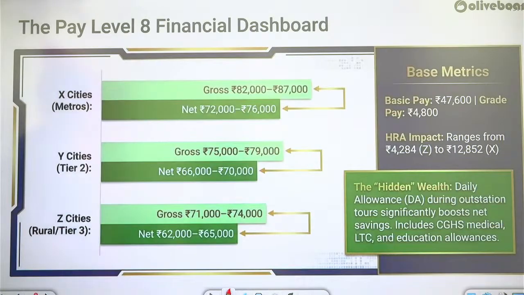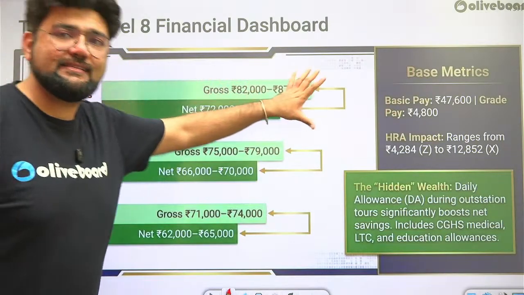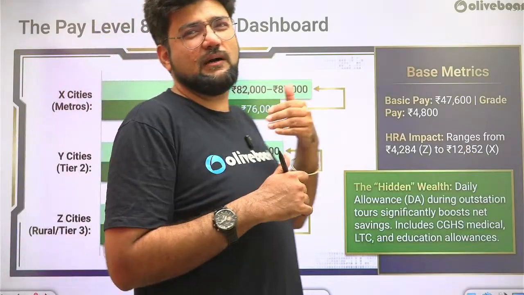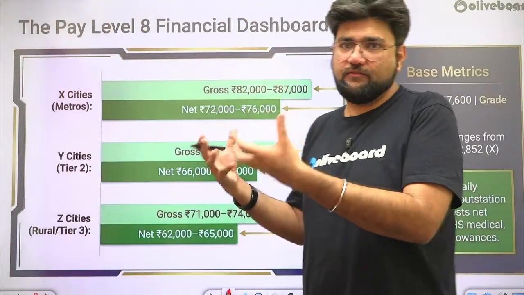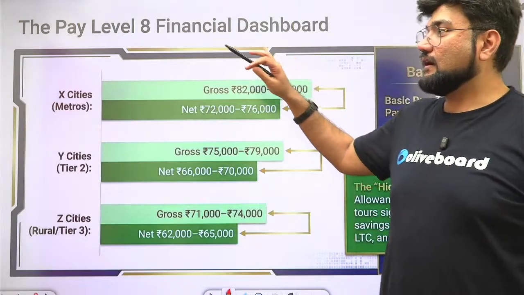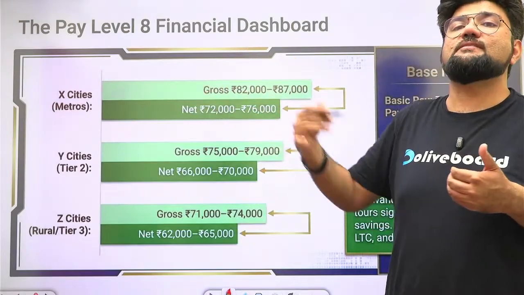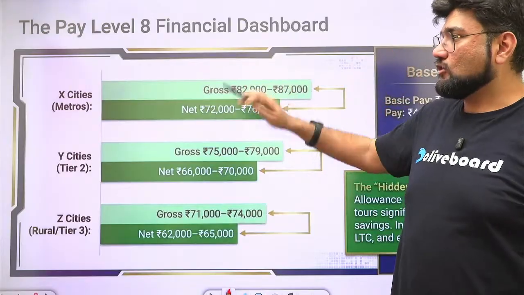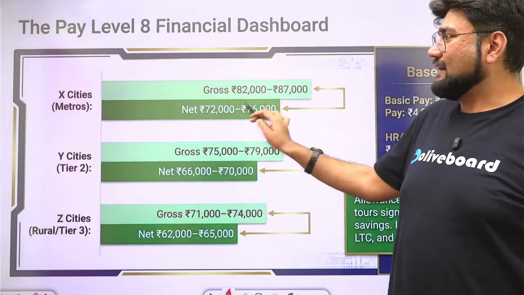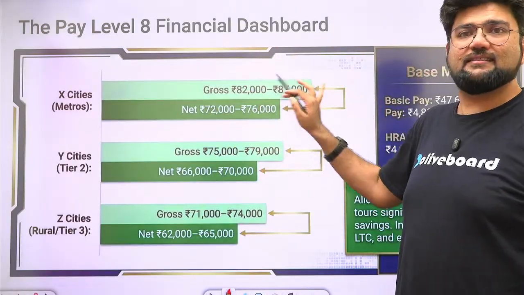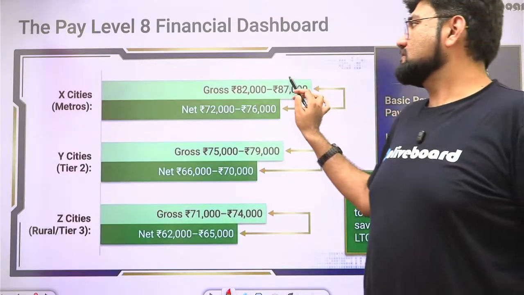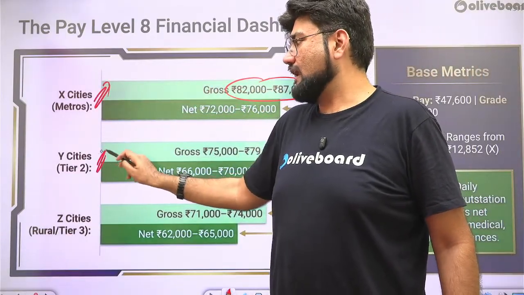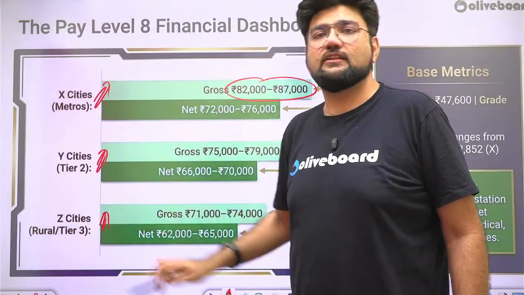Okay. Now, if we talk about the pay, these are not exact numbers. Hence, I have mentioned the range because now the DA is 50%. And that the HRA is also 30%, 20%, 10% now. It's no more the old ones, 27, etc. So it has also changed that ways. So that this will only increase in this range. Okay. So think of that. This is a gross pay in an X city. X city means a metro city. Y city means a tier 2 city, and Z cities are tier 3 or rural cities.